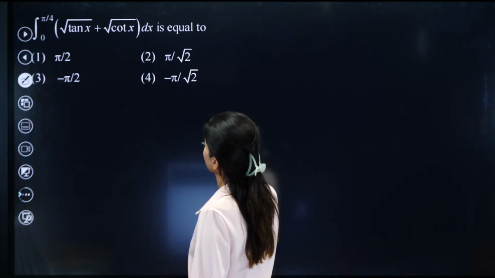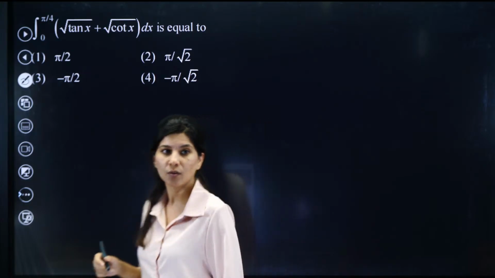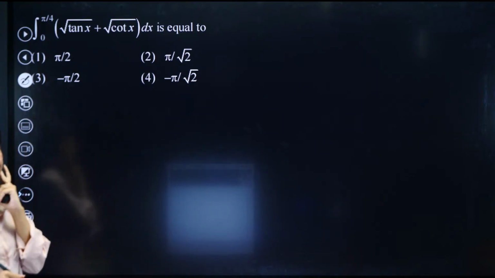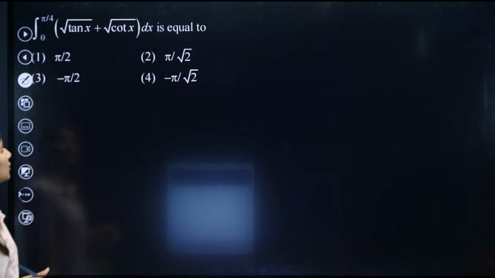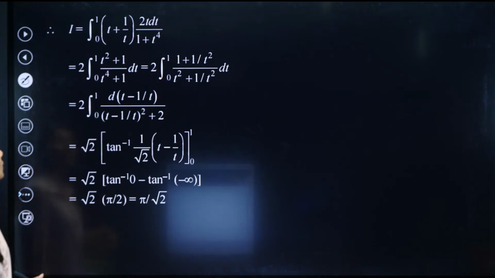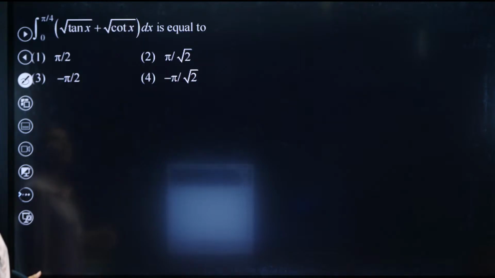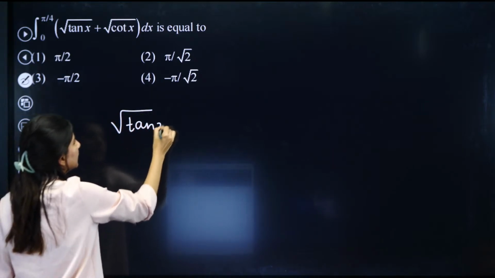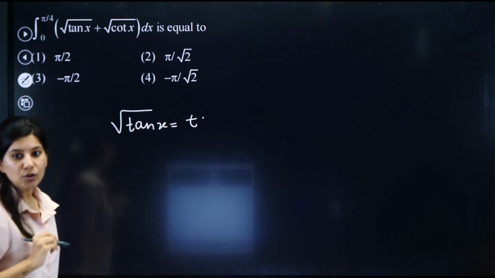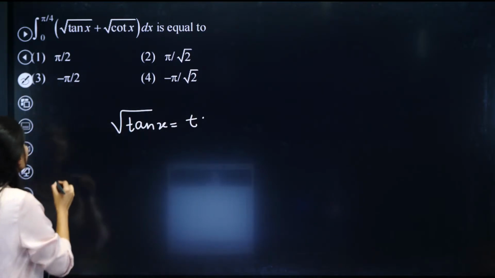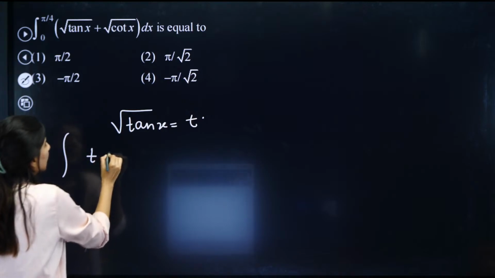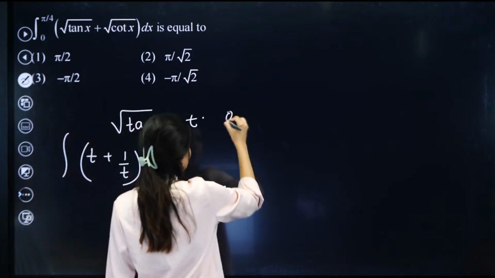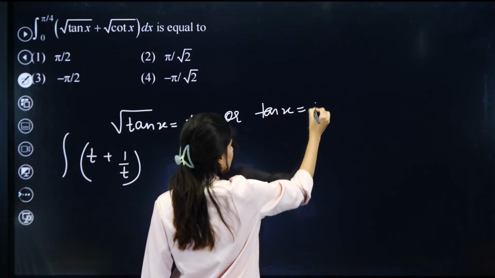Okay. Root tan x plus root cot x. So you have to integrate it, right? So in such questions, what we do is we put tan x equal to t. Yes. Root tan x we need to put equal to t. If I put root tan x equal to t, it will be t plus 1 by t. Right? Or we can say that tan x will be equal to t square.